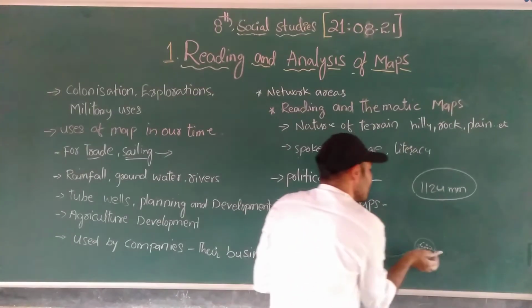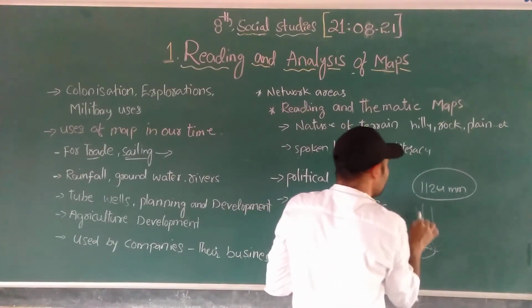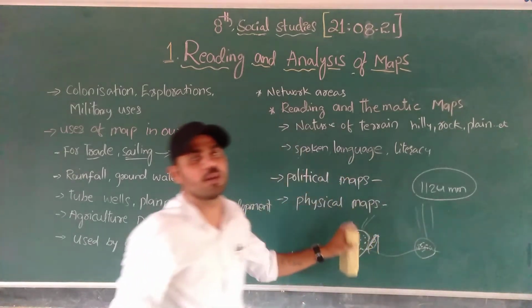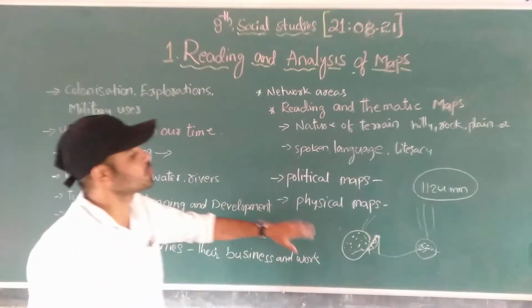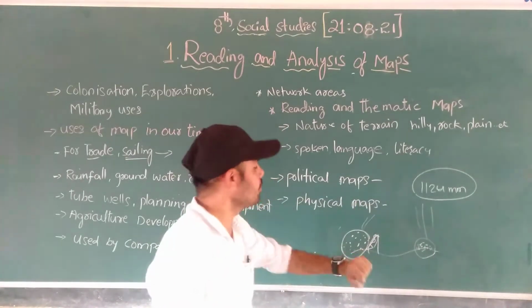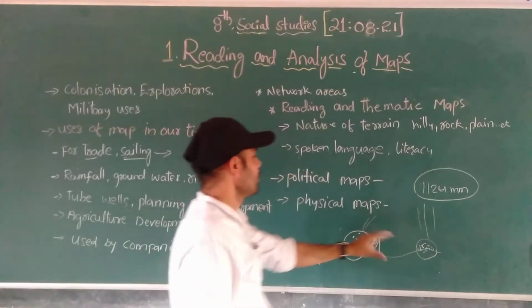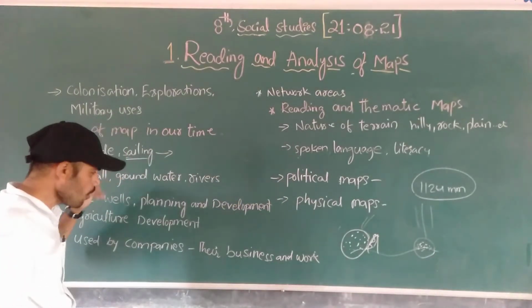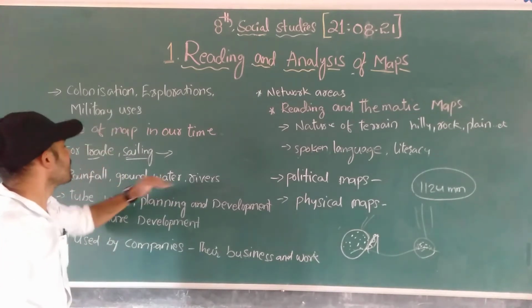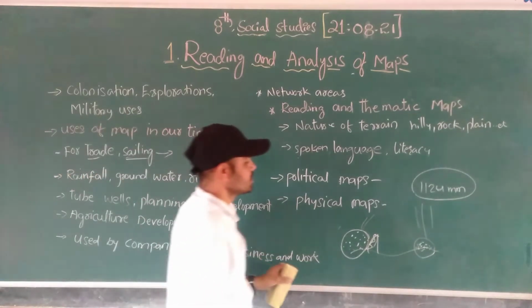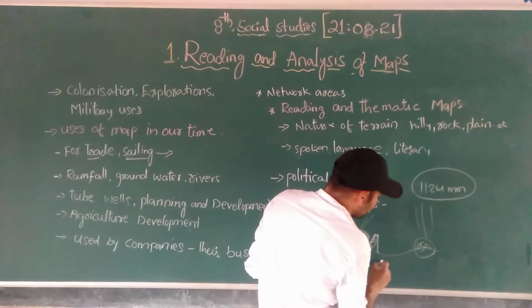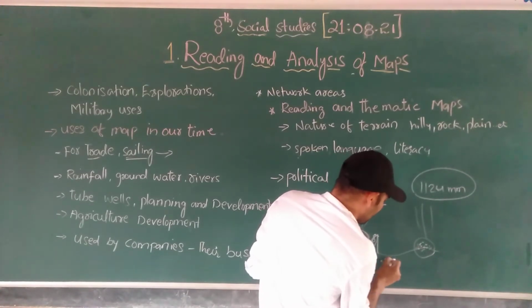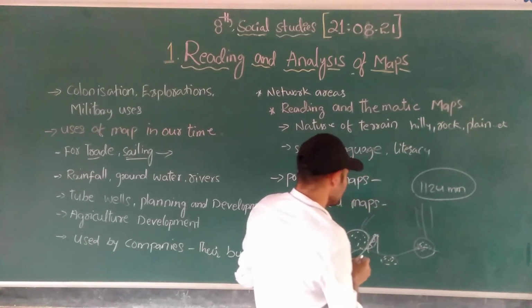So due to this we can easily say where the most rainfall will occur and where no rainfall will occur. By using a map we can show it very clearly, but in a picture we can't. By using a map we can show it very clearly. Groundwater also, by the geologist. If the geologist identifies that here the groundwater is fully there, and here groundwater is not there,